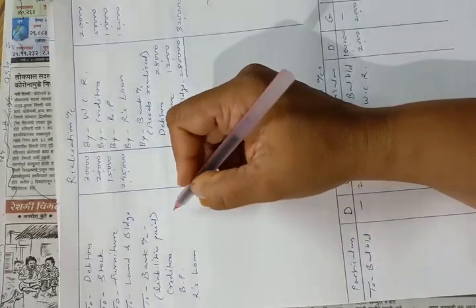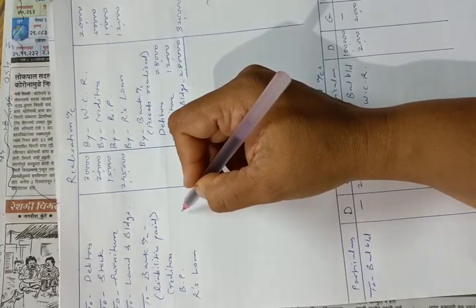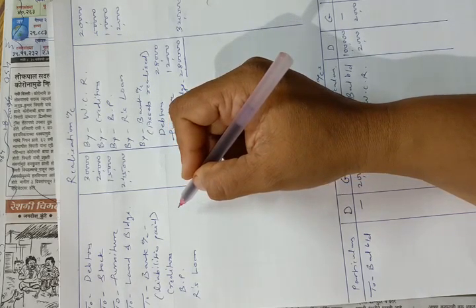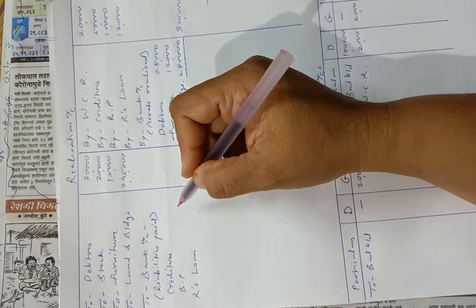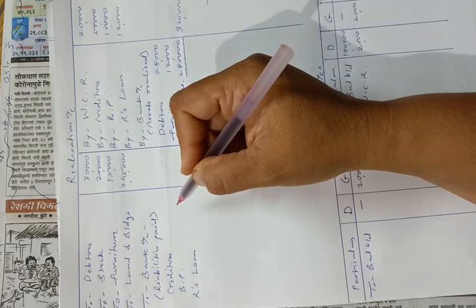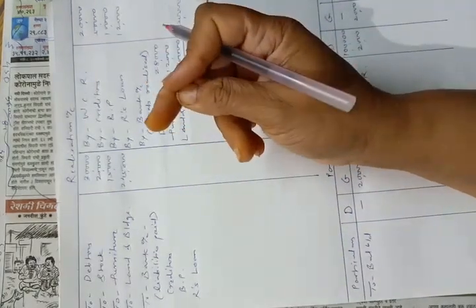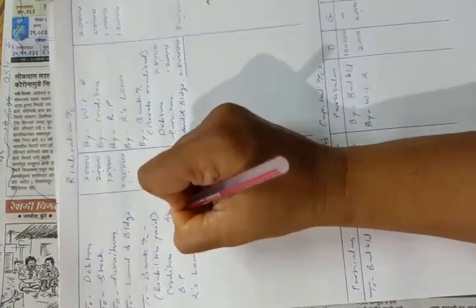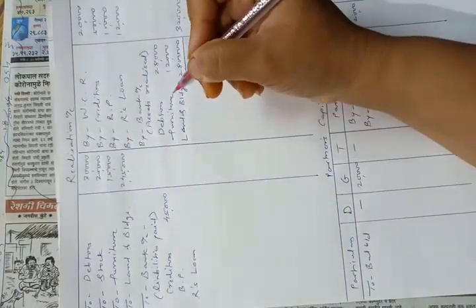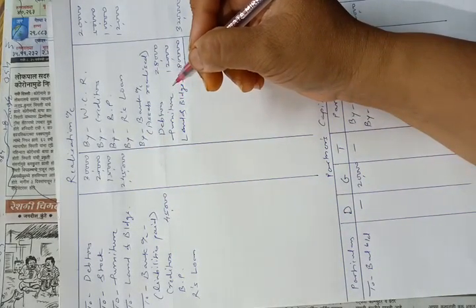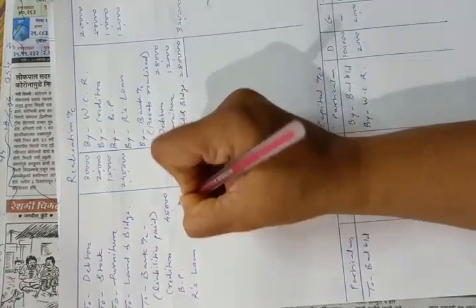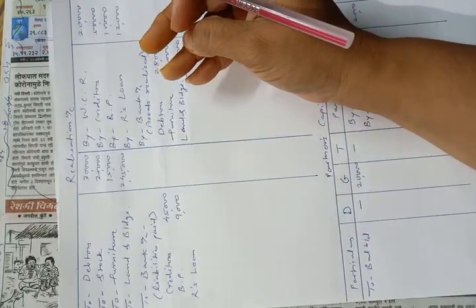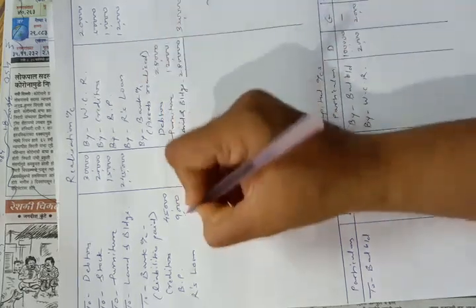Now we have to write down the amounts. Creditors, the original amount of creditors is rupees 50,000 in the balance sheet, and they told us that creditors were paid at a discount of 10%, means 10% less amount. So 10% of 50,000 is 5,000. We have to deduct 5,000 from 50,000. So creditors were paid rupees 45,000. Similarly, bills payable amount is 10,000. We have to deduct 10% discount, that is 1,000. So payment of bills payable is rupees 9,000. And the loan was paid by check for the same amount, that is book value. So it will be 12,000.